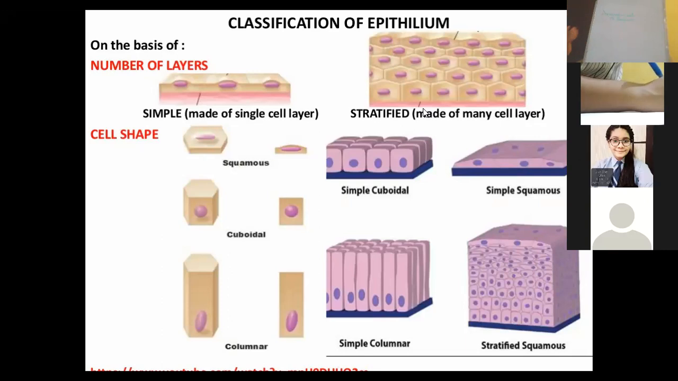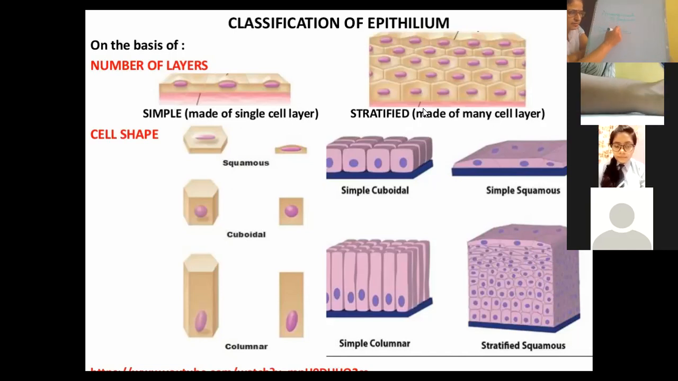Now, what is the arrangement of layers? If the epithelial tissue which covers the organ has a basement membrane and the cells are just one cell thick, the layer is only one layer of cells on the basement membrane. If there is only one layer of cells, then it will be called simple epithelium tissue.